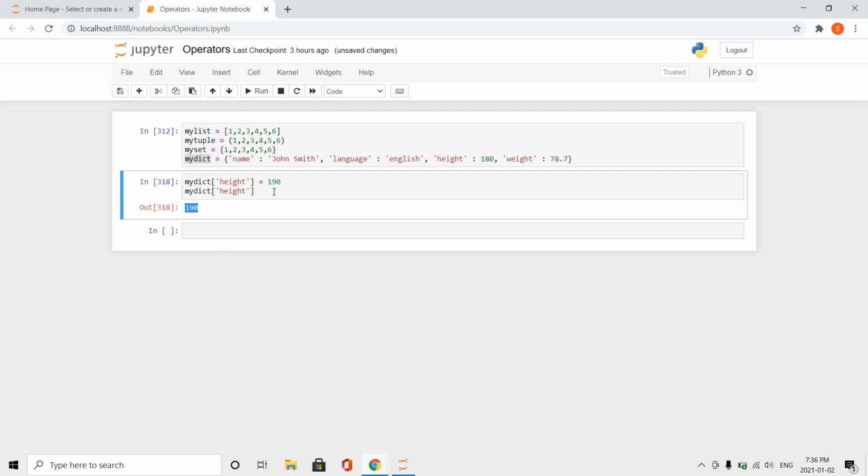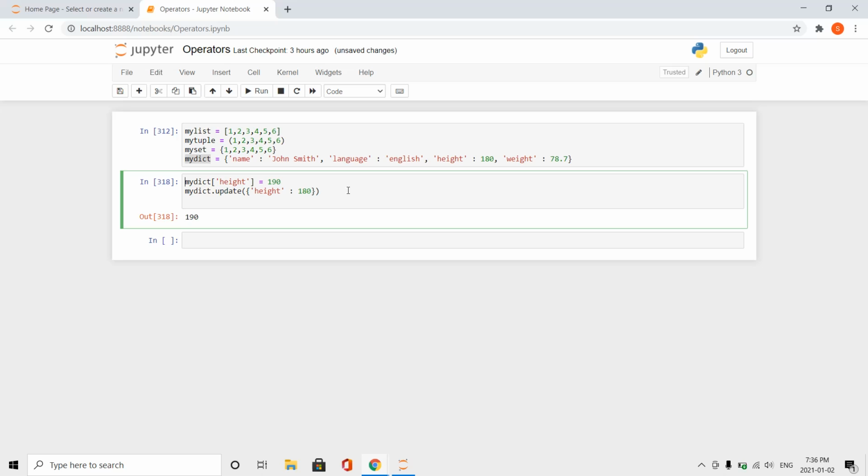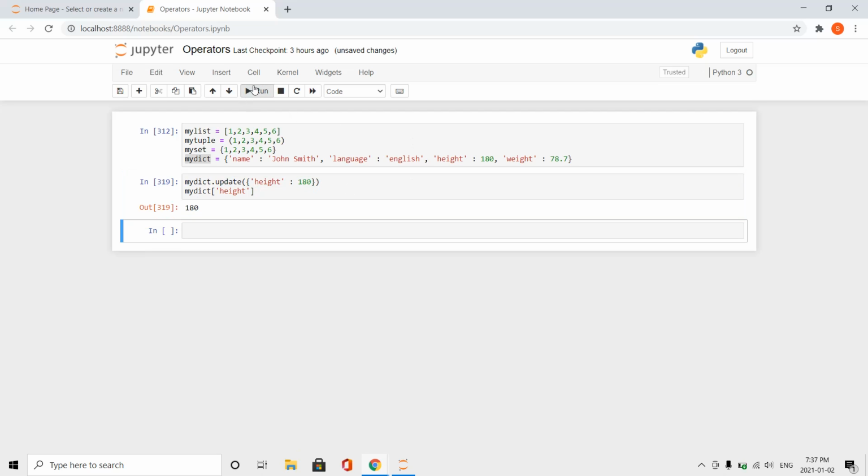It is 190 now. There is another way to actually update a dictionary, and that would be through the update function. And then I would need to type in height and then 180. And let's see what height we get now after we update it. And that should be 180.